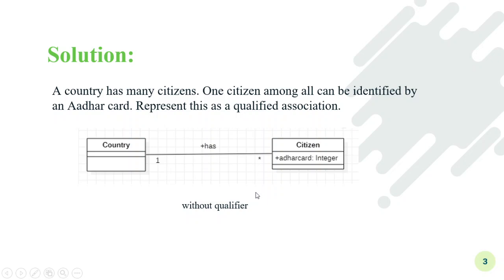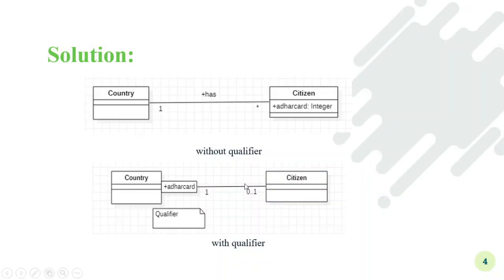Now the next task is to convert the same descriptions using the qualifier. Let's see how to convert this diagram using the qualifier. In this diagram you can see what we have done: we have taken this Aadhaar card from the citizen class as a qualifier to the country class. What is the qualifier?